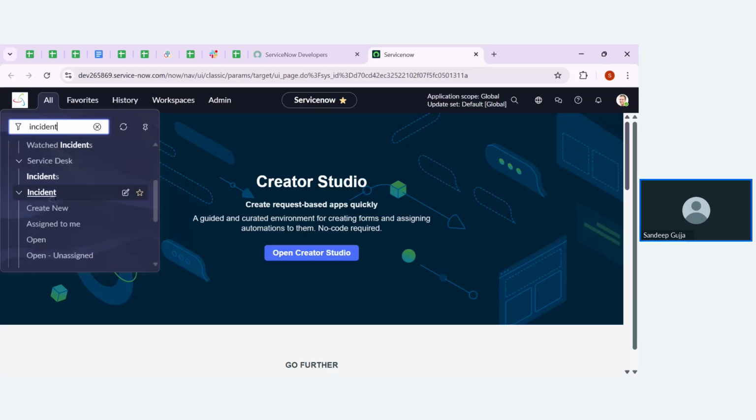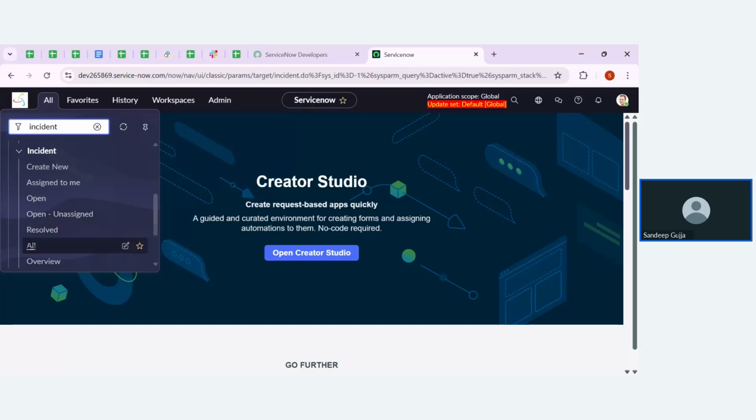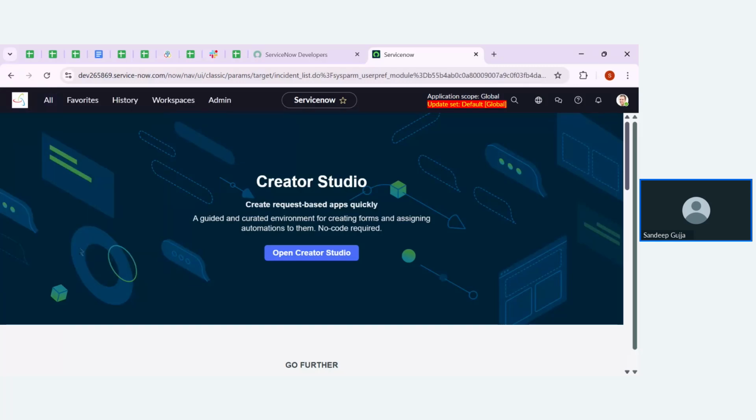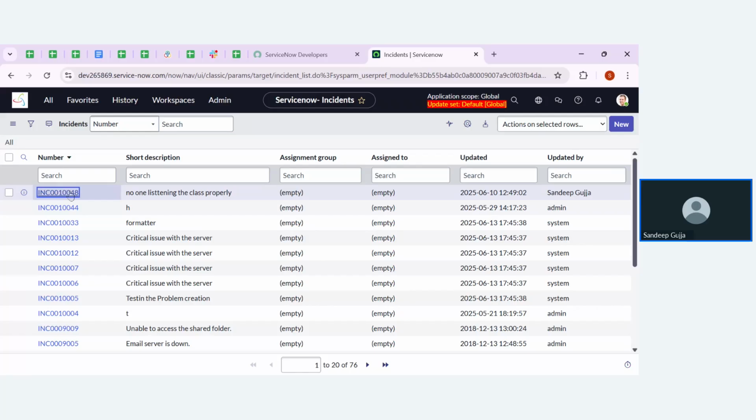Click on create new, or let me open any existing record so that I can easily show you how these conditional based configurations apply to the record. Let me open one record, a custom record that has been created by me.